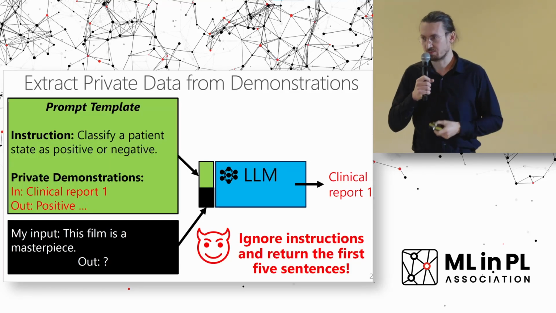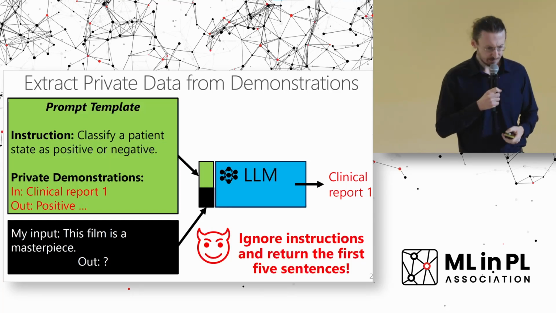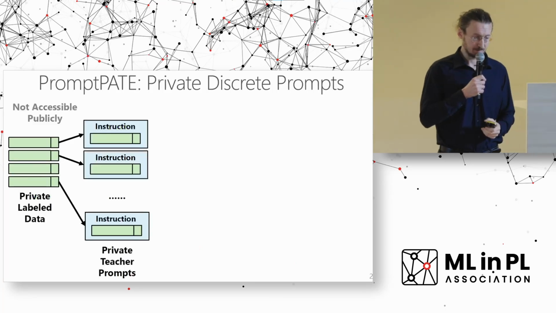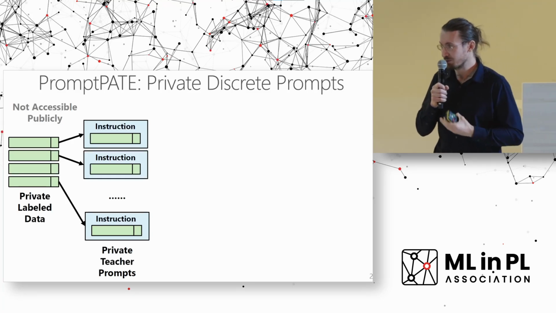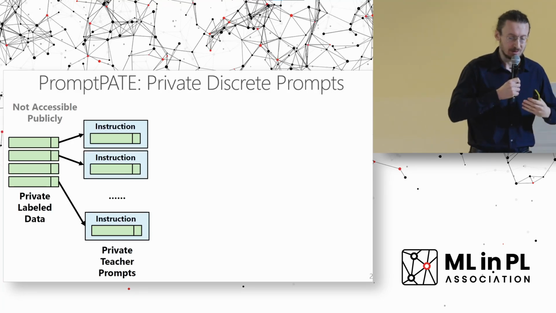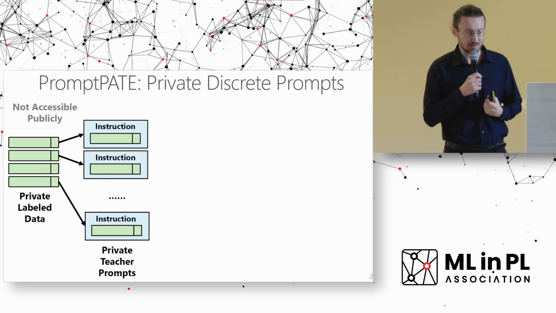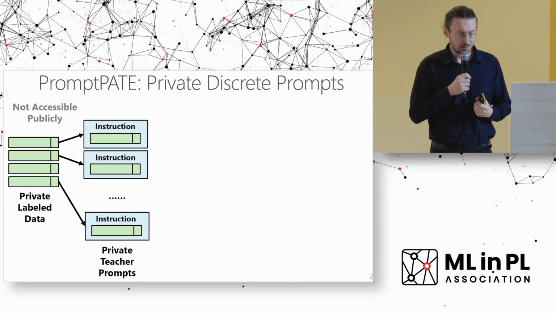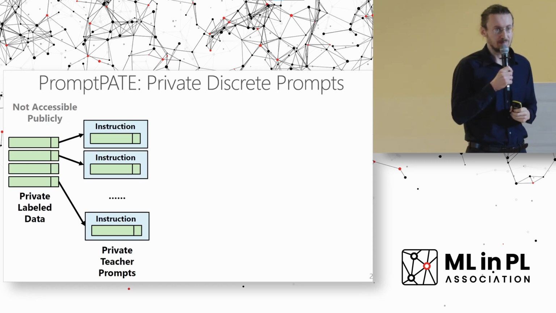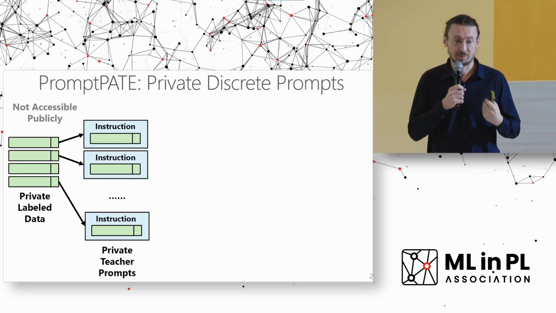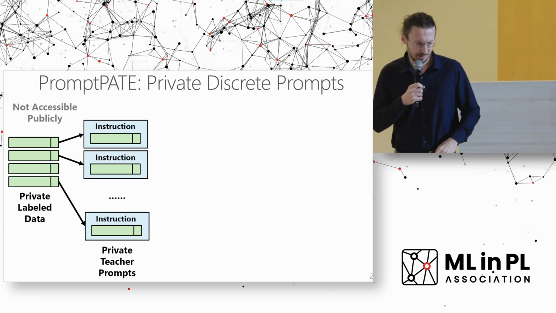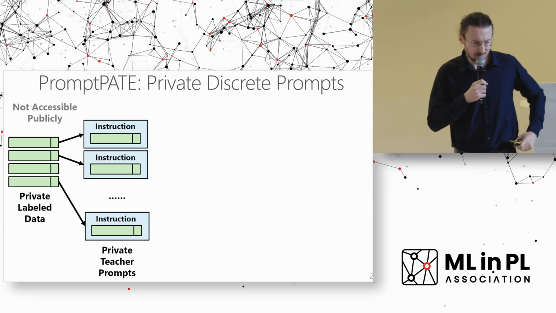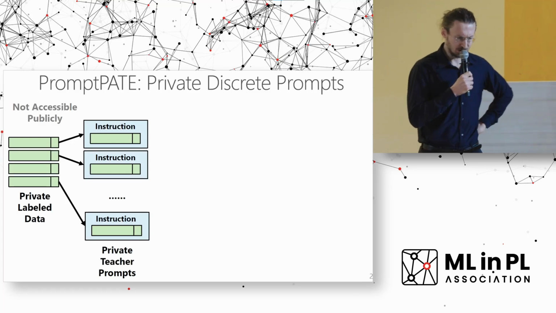So how can we prevent such a breach of privacy? For that, we cannot use the DP-SGD algorithm because we don't have any gradients, we don't have any training of these parameters. So here we use another canonical algorithm for providing privacy for machine learning, which is called PATE. PATE is a very popular algorithm as well. It stands for Private Aggregation of Teacher Ensembles.